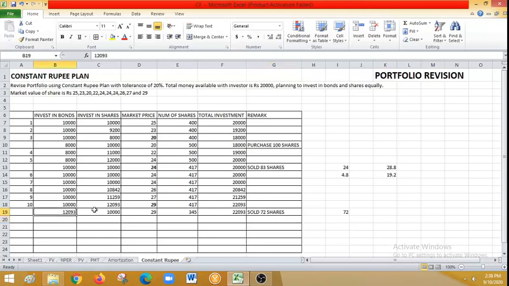This is the reason for the increase in the investment in bonds. So this 2093 rupees is shifted to bonds, and the investment in shares is brought down to its original value of 10,000. This is how a portfolio revision happens when we consider a constant rupee plan. Hope the video was informative. Thank you.